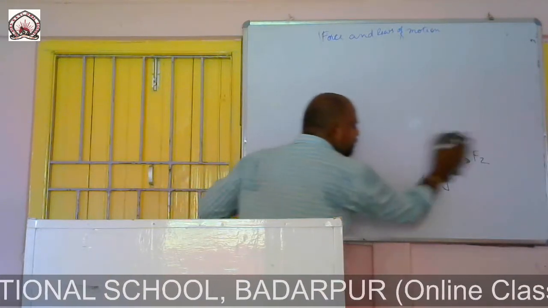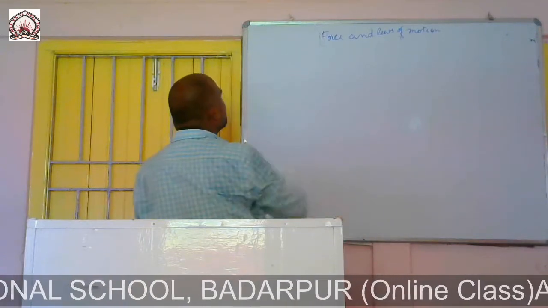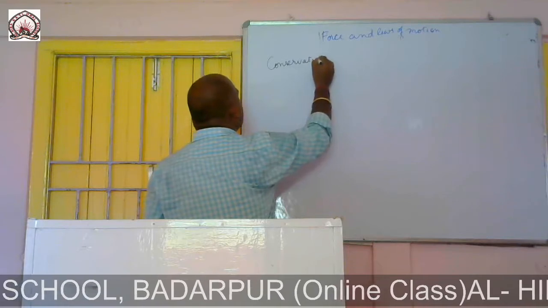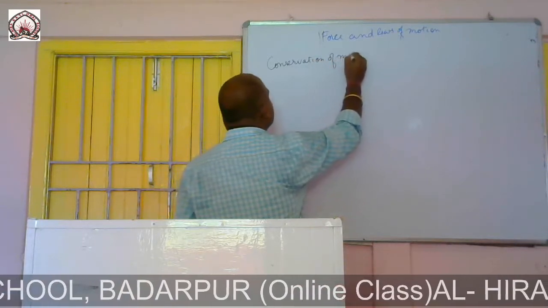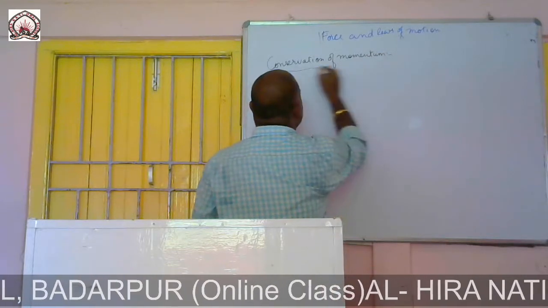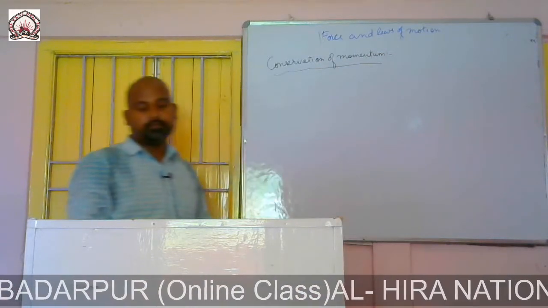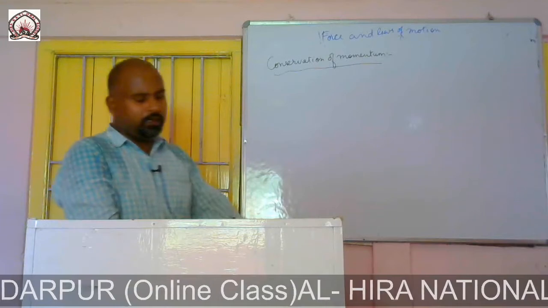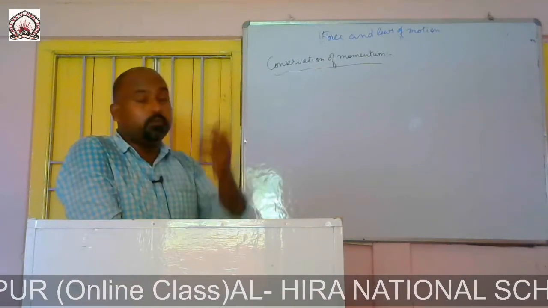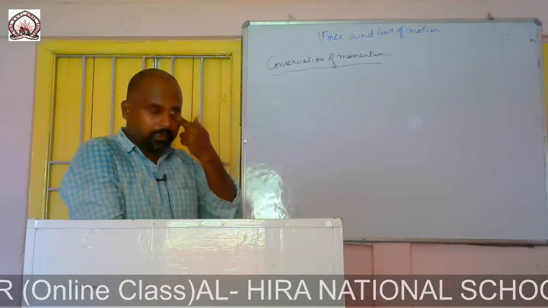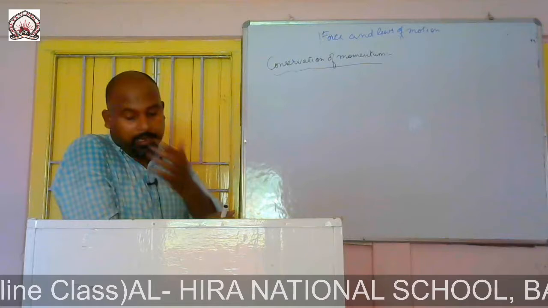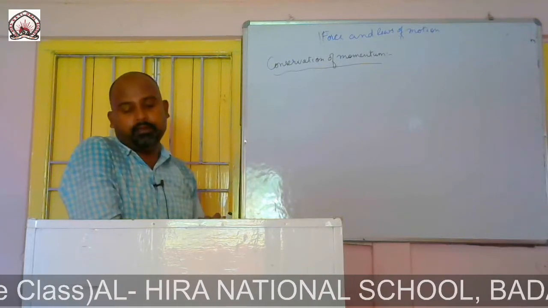Conservation of momentum. Let us consider two balls A and B of masses MA and MB respectively.